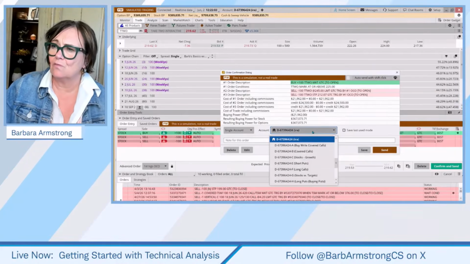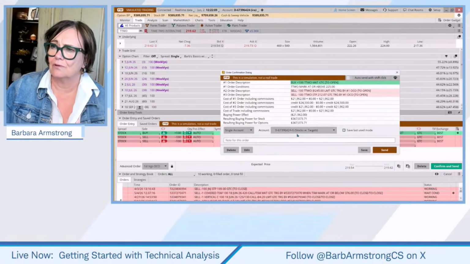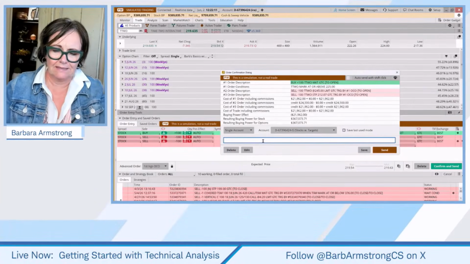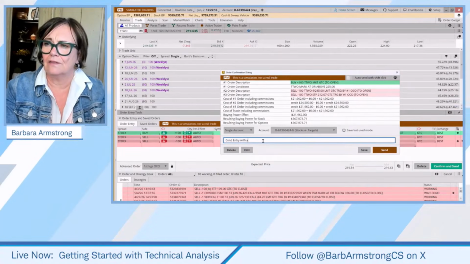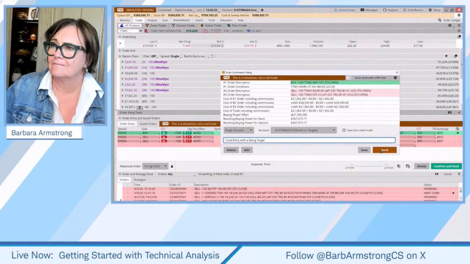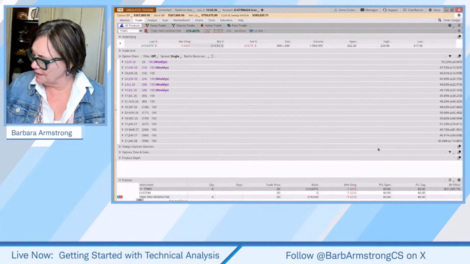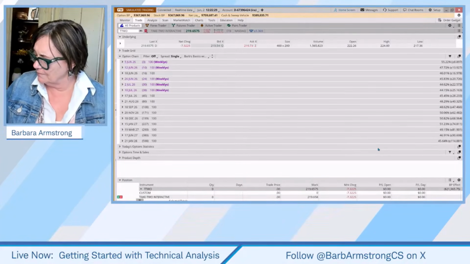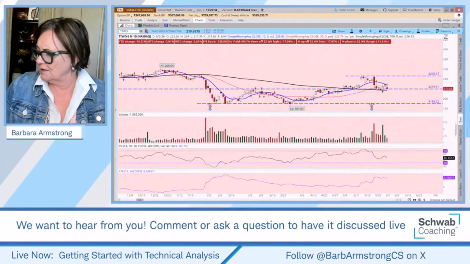Okay. And so we are going to put this in our stocks with targets group. Okay. And this is a conditional entry with a swing target. So the target is basically the previous high. So we're going to set that up. And we're not going to hear a little ping with a fill because we put in a conditional order. So let's look at a couple of others.